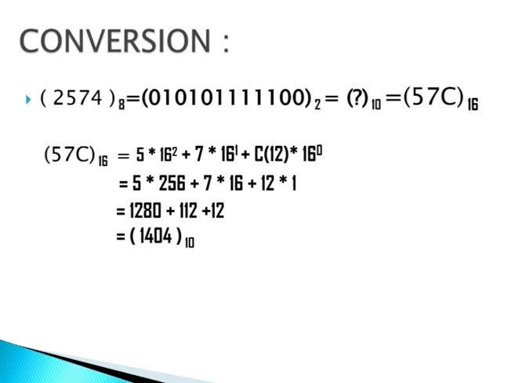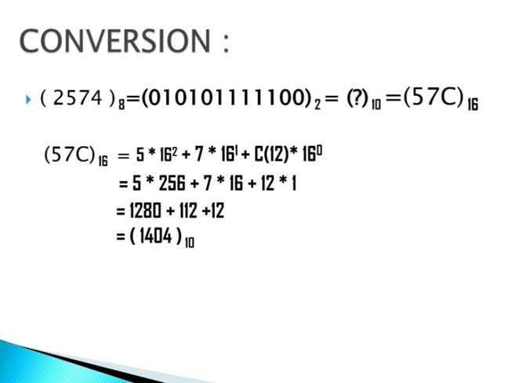Now I am trying to convert from hexa to decimal. When we convert from hexa to decimal, we have to use 16 to the power. When we convert binary to decimal, we use 2 to the power. And when we convert octal to decimal, we use 8 to the power.